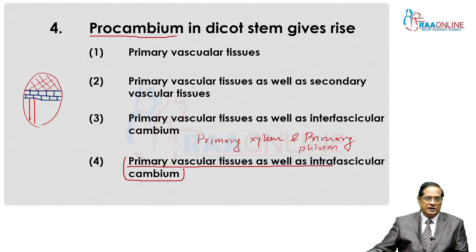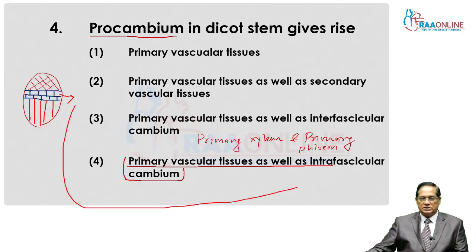This cambium, showing the blue color in this diagram, is intrafascicular cambium, the only cambium that is primary in origin, seen in dicot stem only, and it originates from the procambium.